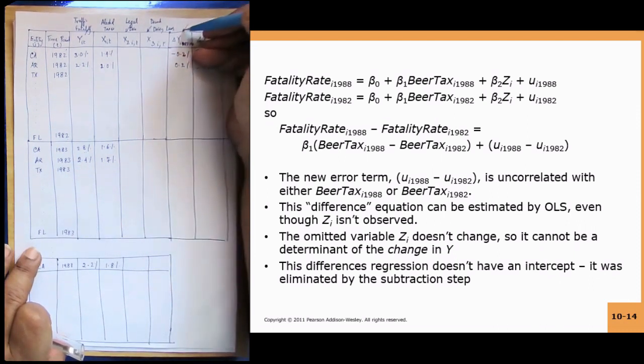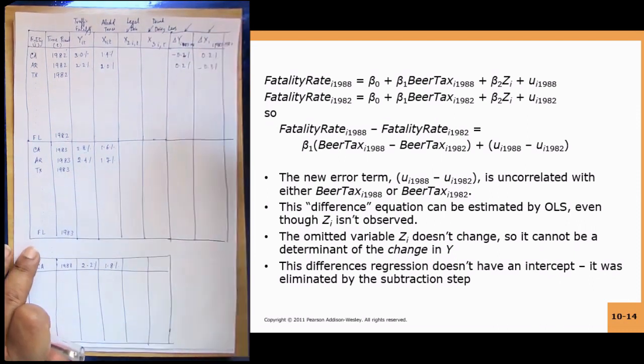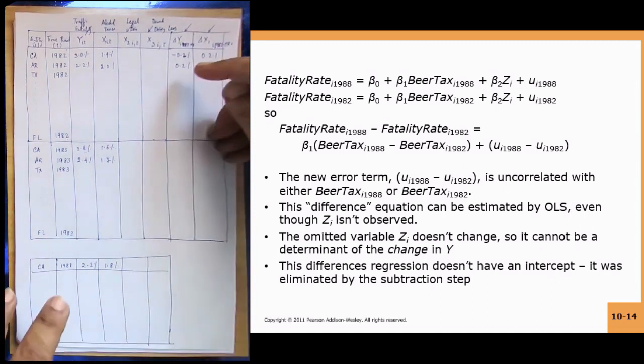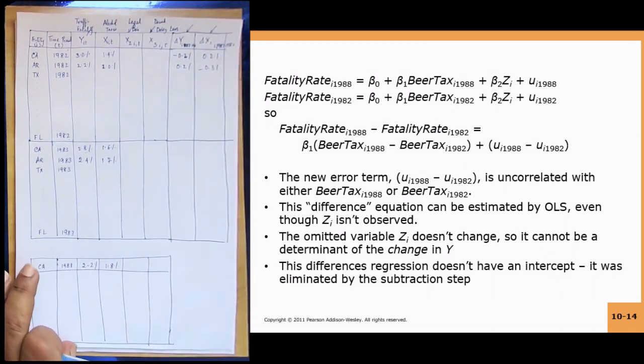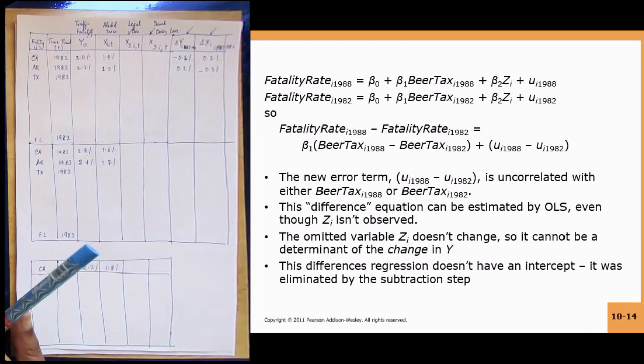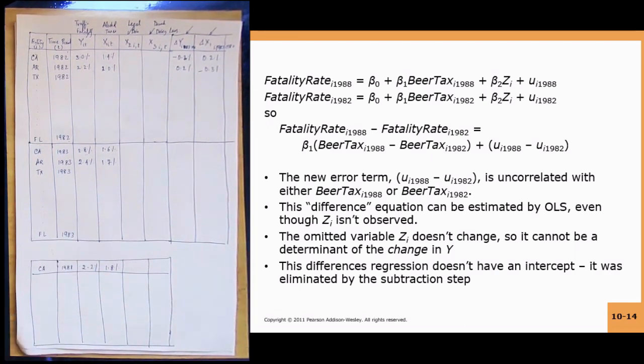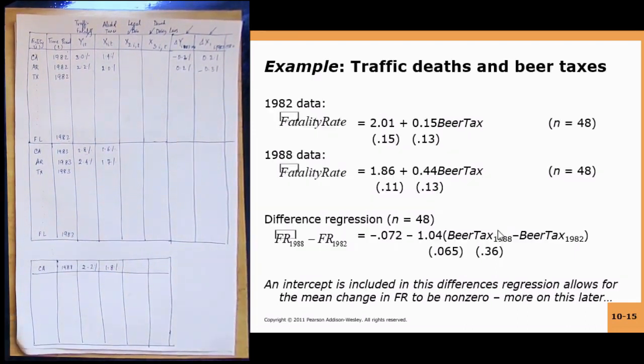This is your new dependent variable. This is your new independent variable, and you can regress del y over del x1 and you can get your new equation. So let us look how this happens. If you were to not do the changes data and you just use 1982 cross-sectional data, and you regressed fatality rate over Beer tax, you would have 2.01. The estimated equation is written like this.